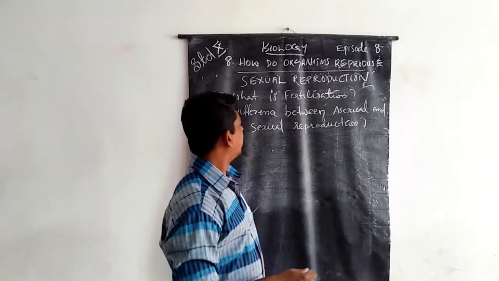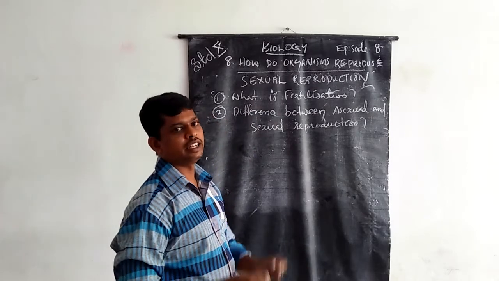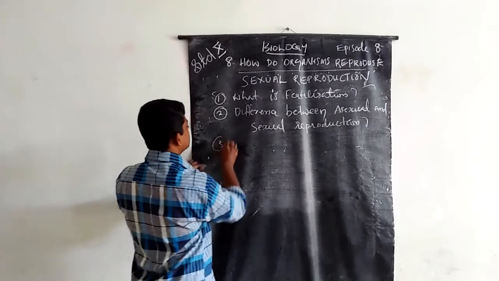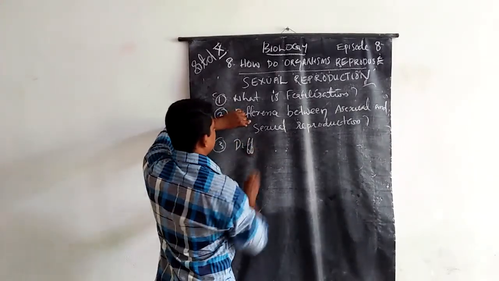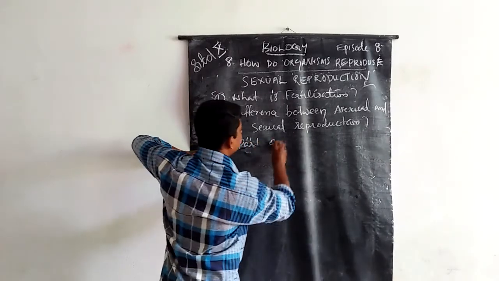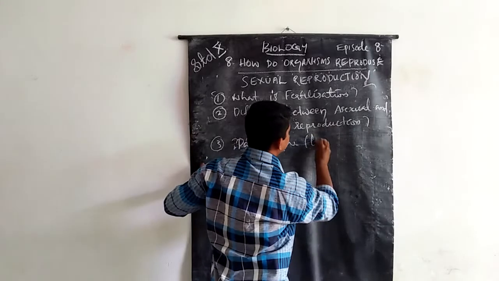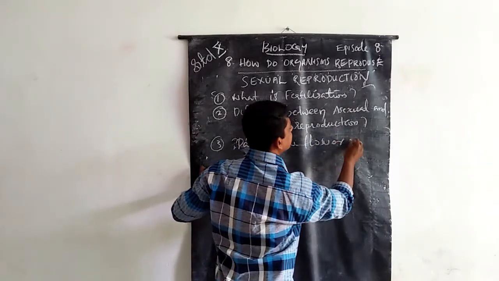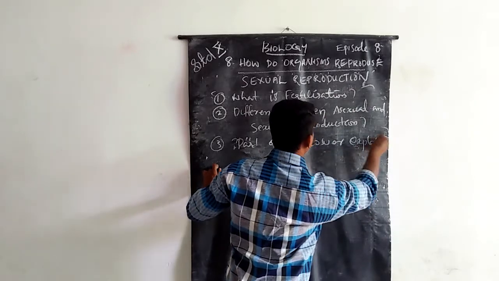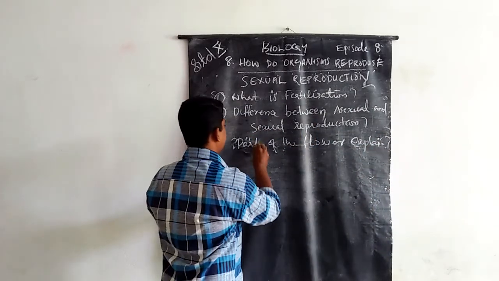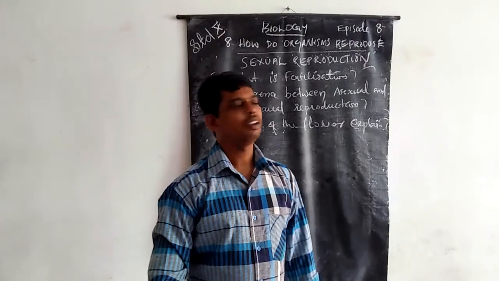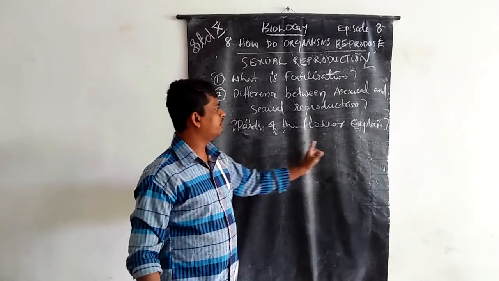Next, explain the different parts of the flower. The third question is, explain the parts of the flower.